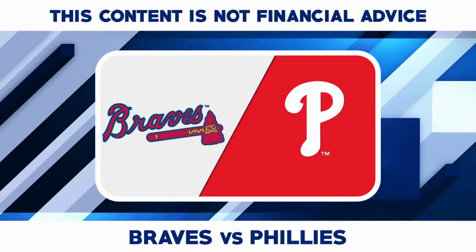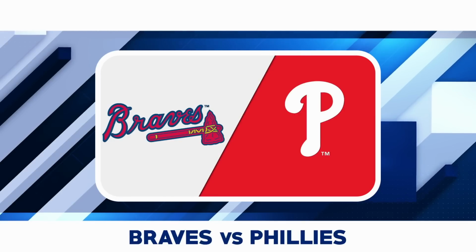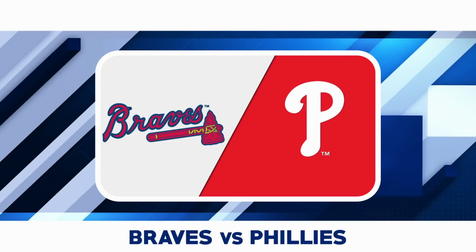Atlanta Braves versus Philadelphia Phillies. The Atlanta Braves will be trying to retake home field advantage when they face the Philadelphia Phillies in Game 3 of their National League Division Series on Friday afternoon. The series is tied 1-1. Charlie Morton, 9-6 and 4.34 earned run average, will get the start for the Braves. The Phillies will counter with Aaron Nola, 11-13 and 3.25 earned run average.